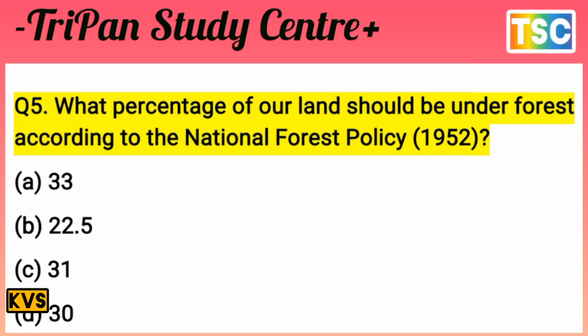You know that this question is most important. First of all, understand this question. The options are: A, 33%; B, 22.5%; C, 31%; D, 30%. You know that the maximum answer here is around 30.